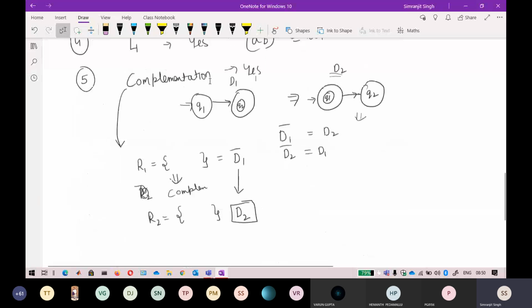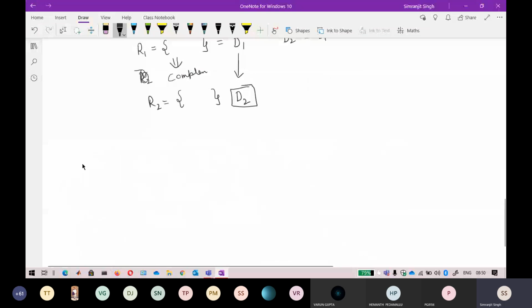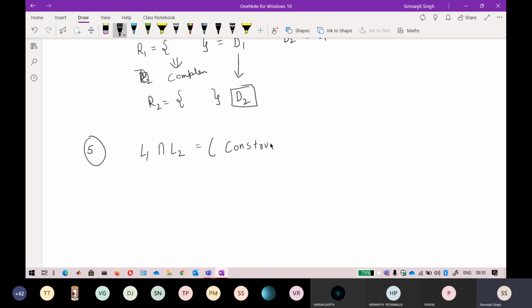Okay, so now the next property, I think, is intersection. If I take the property of L1 intersection L2, I can give you a proof of this. This is more precisely called a constructive proof. Why is it called a constructive proof? Because I will be using the properties which I proved earlier.